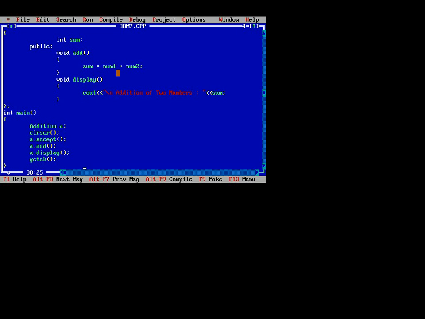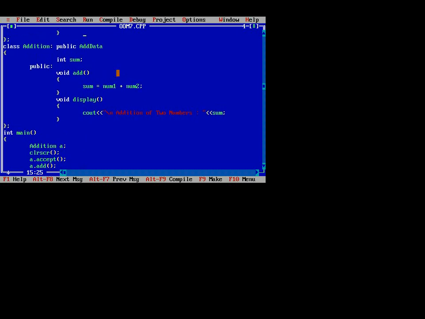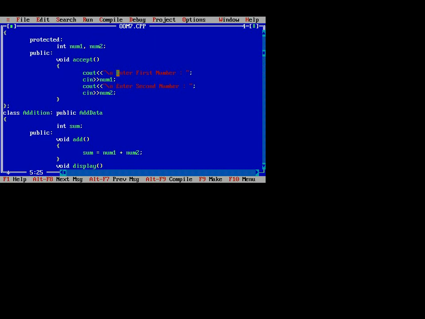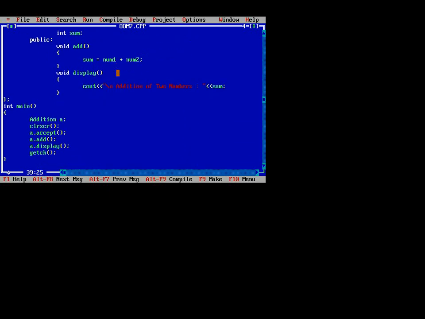So we first go with the addition class. In this sentence we write class addition colon public add data. That means the addition class accesses the properties of the particular base class. So we first reach the base class. After the execution of the base class, we reach the addition class. First the accept method runs, after that the add and display functions run.